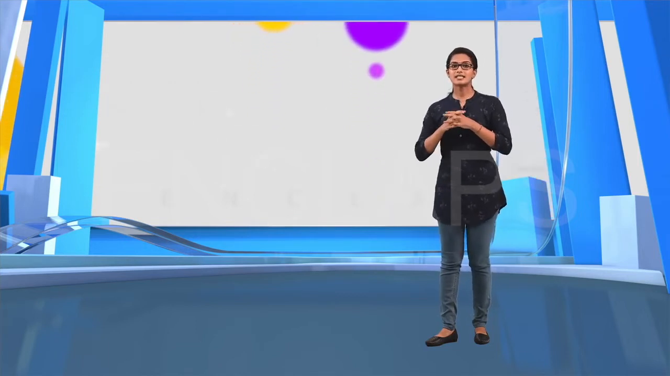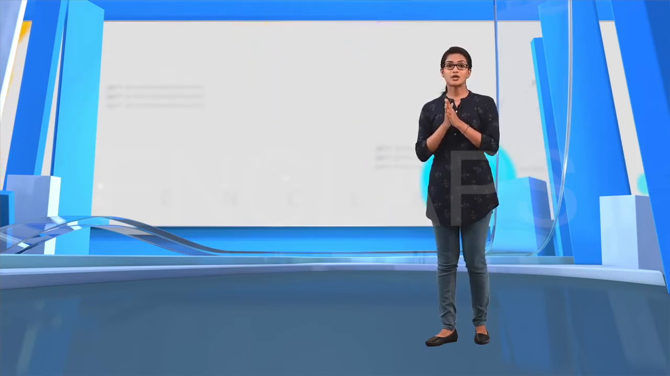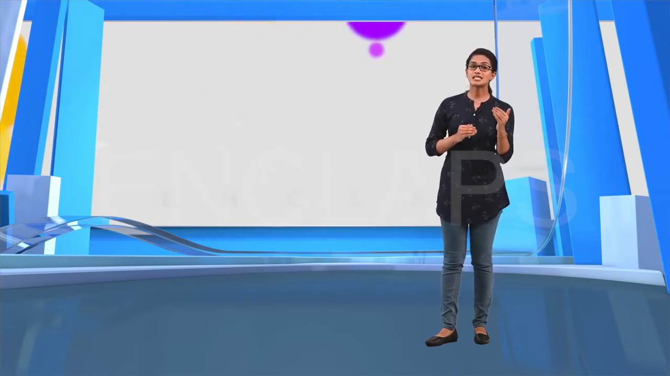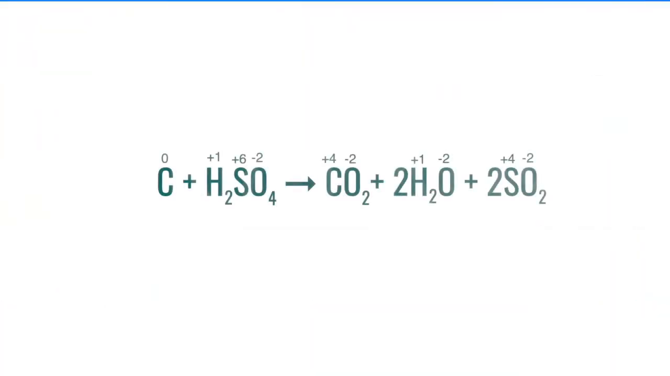Now, let us discuss another property of sulfuric acid, that is oxidizing nature. Concentrated sulfuric acid reacts with metals and non-metals and oxidizes them. Look at this equation. Here, carbon and sulfuric acid reacted to give carbon dioxide, water and sulfur dioxide, right?